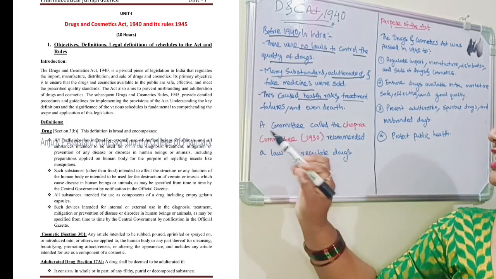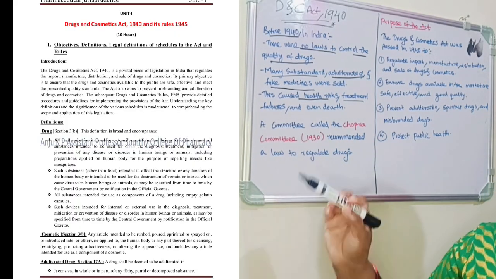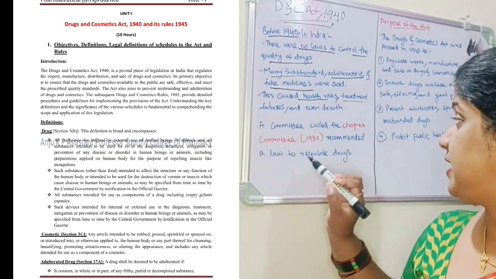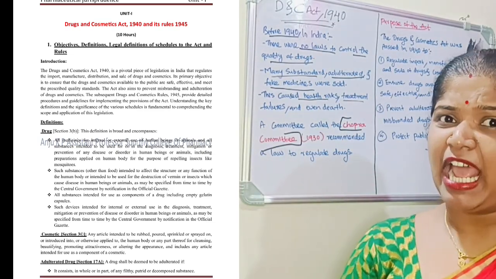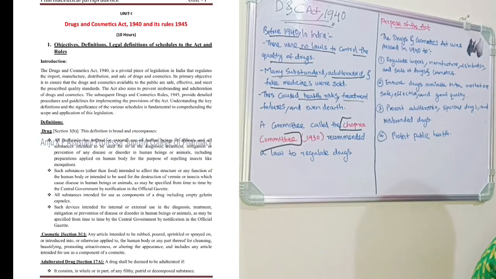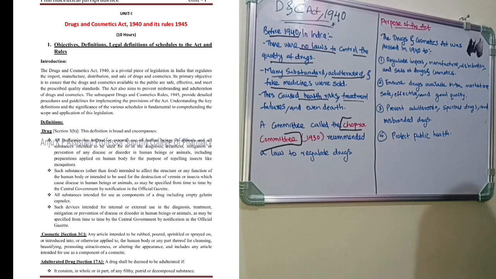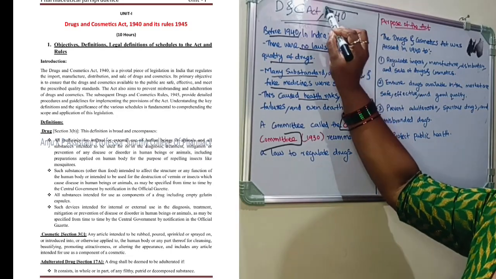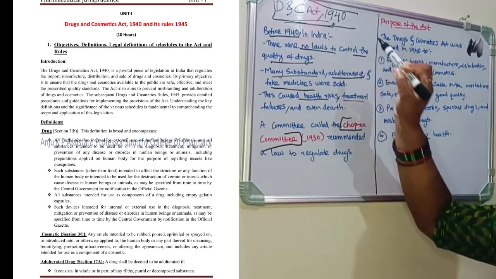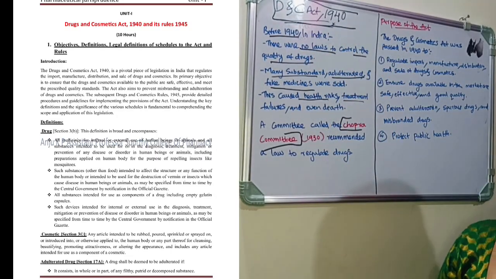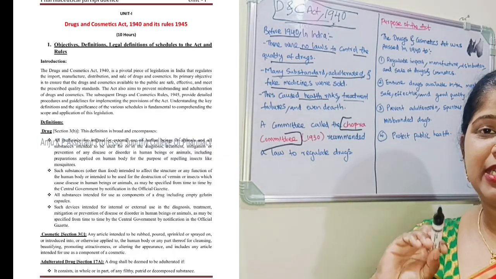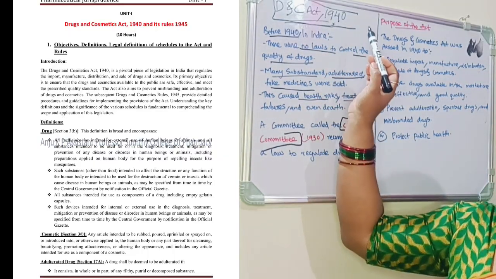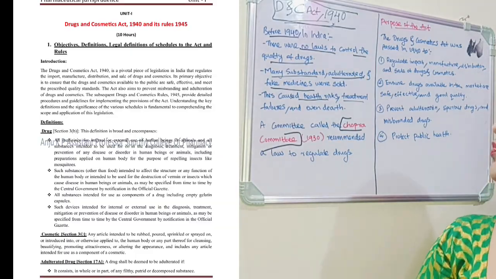So in that condition, a committee called the Chopra Committee, what is the committee name? Chopra Committee. In 1930, it recommended a law to regulate drugs. That law was passed in the year 1940. That law is called the Drugs and Cosmetics Act 1940 and its rules.